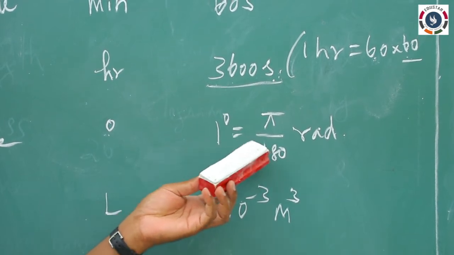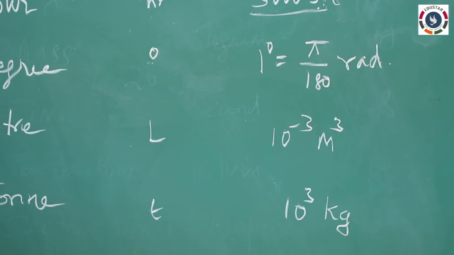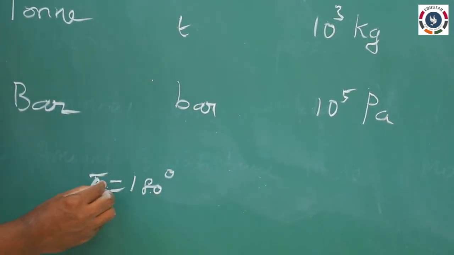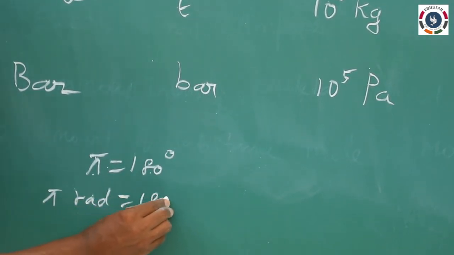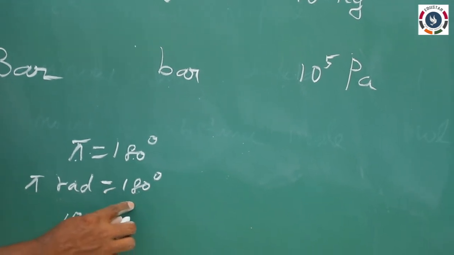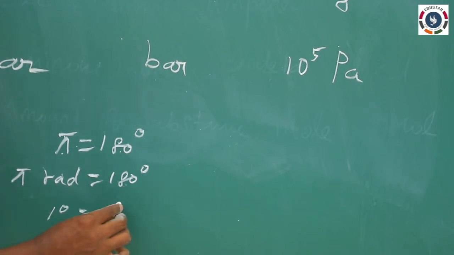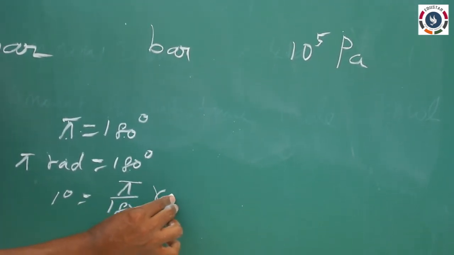1 degree is equal to pi by 180 radian. We know pi equals 180 degree, which means pi radian equals 180 degree. So 1 degree equals, taking 180 as the denominator, pi by 180 radian.